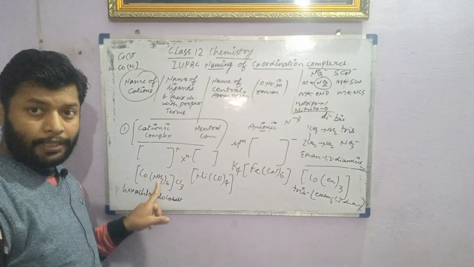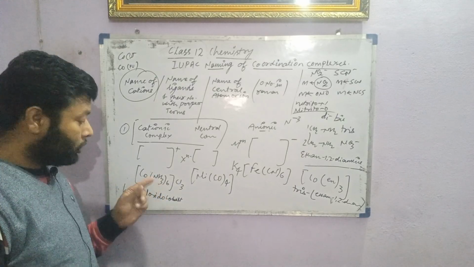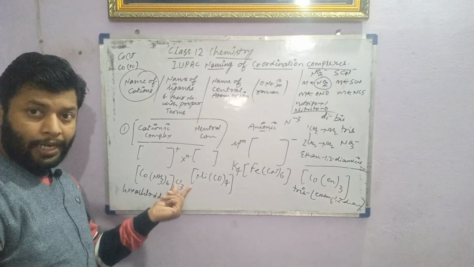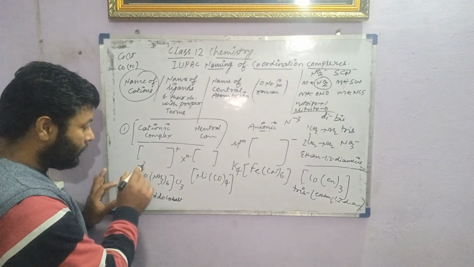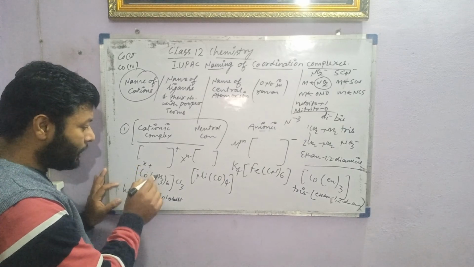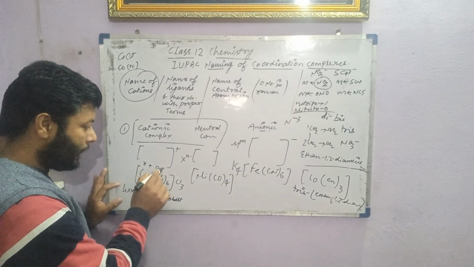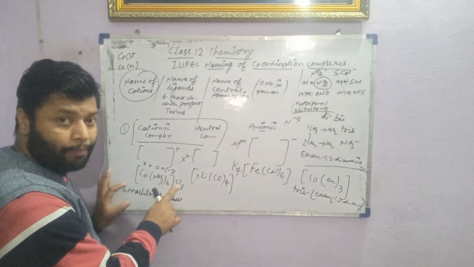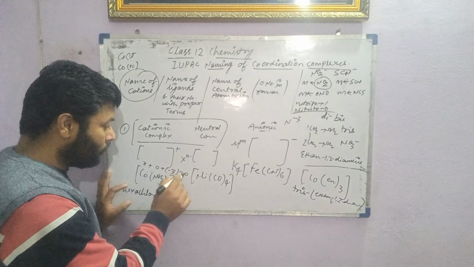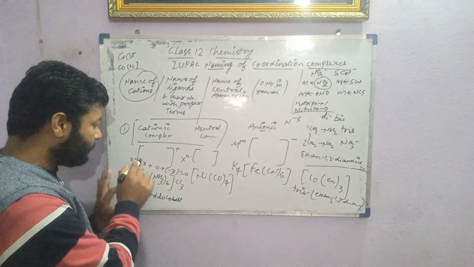There is no charge on ammonia because it is a neutral ligand, and the three chlorides carry -3. During calculation, let it be X, then no charge from ammonia, then -1 for each Cl, -3, equal to 0. So X is +3.